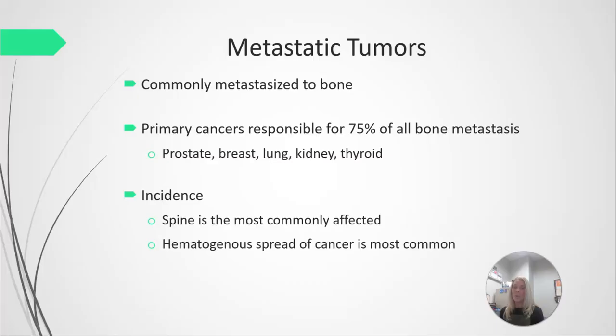cancer will spread to. Primary cancers are responsible for 75% of all bone metastasis, and again, cancers generally spread from the prostate, breast, lung, kidney, and thyroid to the bone. The spine is going to be the most commonly affected bone when cancer spreads, with more than 50% of metastasized cancers affecting the spine. It's usually the thoracic or the lumbar spine. And again, this is talking about hematogenous spread, meaning that it has come from another organ, typically through the bloodstream, to then metastasize in the bone.